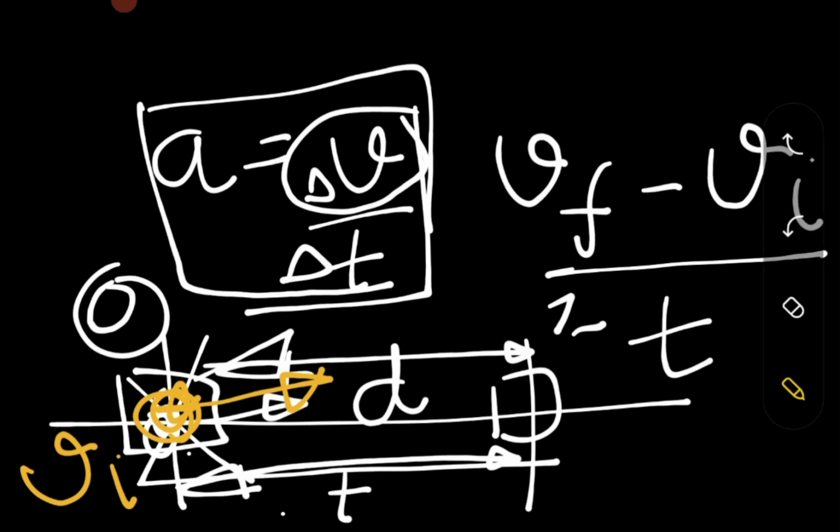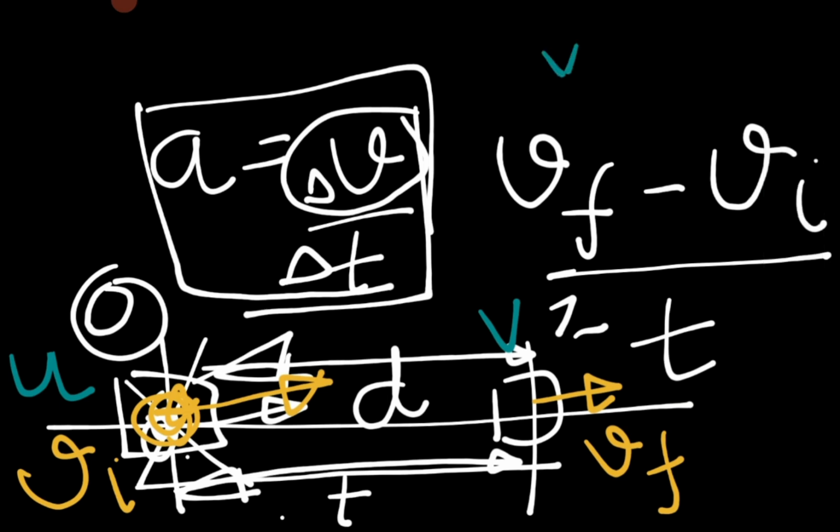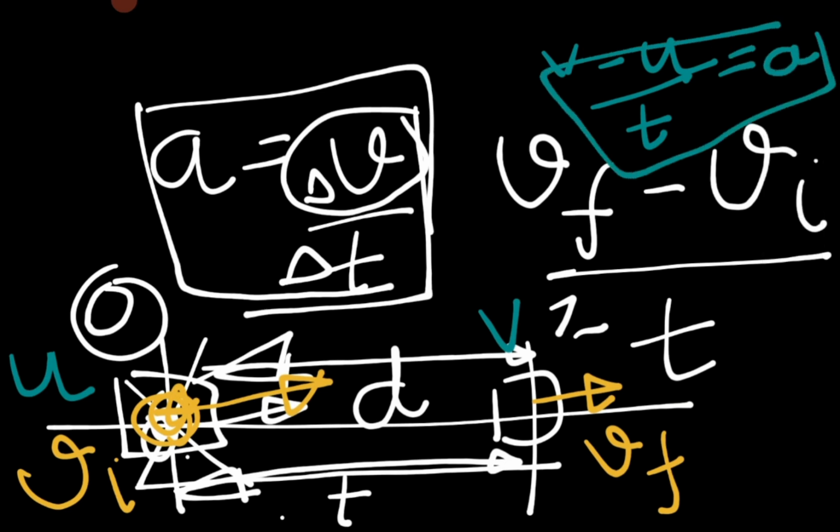The velocity with which it is moving at that point of time is the final velocity, vf, which we call v. So that formula is v minus u upon t, which we take as acceleration.